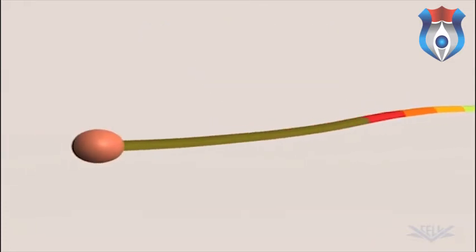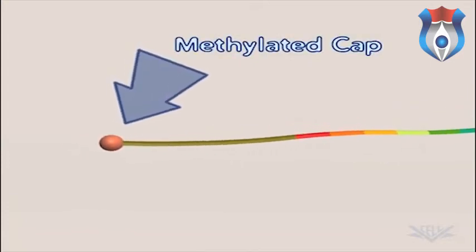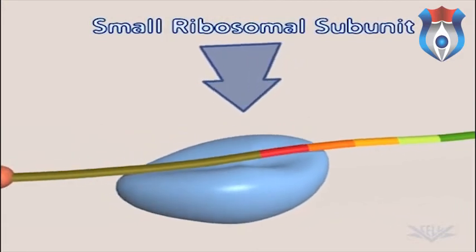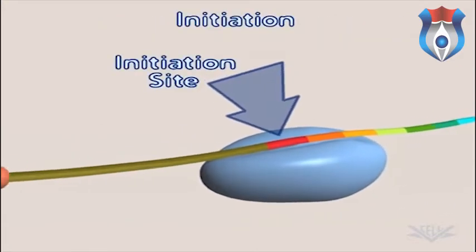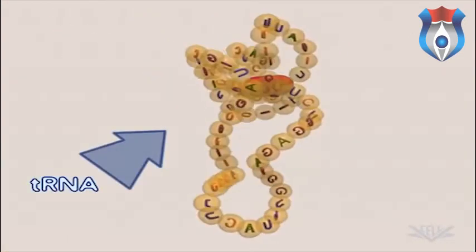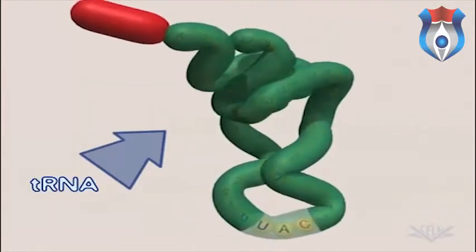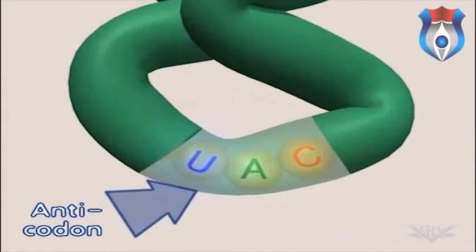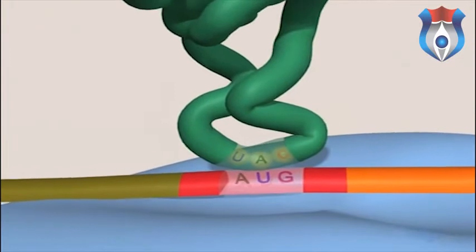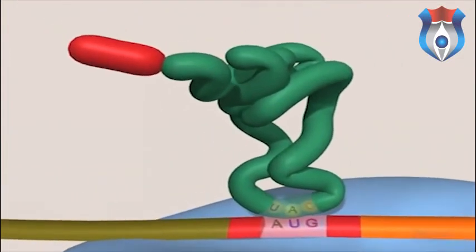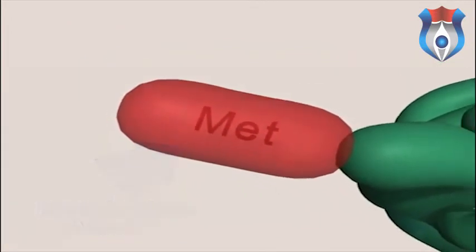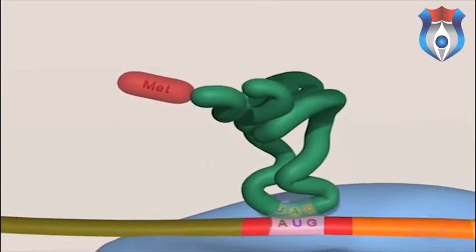A methylated cap is found at the 5' end. Translation initiation begins when the small subunit of the ribosome attaches to the cap and moves to the translation initiation site. tRNA is another key molecule. It contains an anticodon that is complementary to the mRNA codon to which it binds. The first mRNA codon is typically AUG. Attached to the end of the tRNA is the corresponding amino acid. Methionine corresponds to the AUG codon.